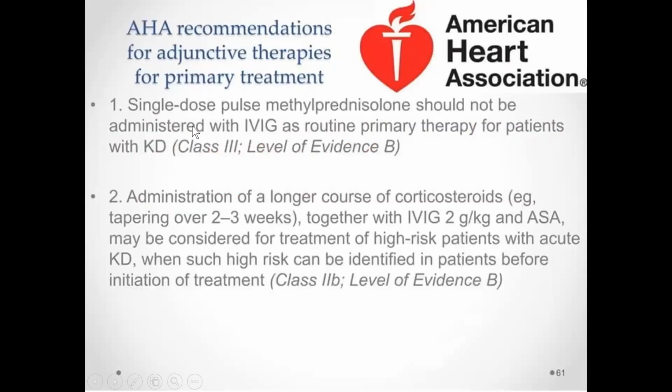And another thing, usually this is an inflammatory condition, no? But here we never use pulse methylprednisolone. That is a class 3 indication. Only for a specific subset, when we think there are high risk patients or the IVIG is going to fail, when the patient has persistent fever or persistent markers, then we can give a longer course of corticosteroids. So that is also a 2B indication. Only if they are high risk patients with acute Kawasaki, and this high risk can be detected with some score.